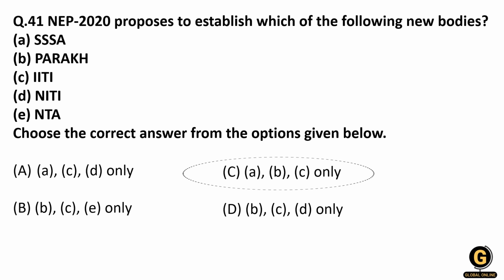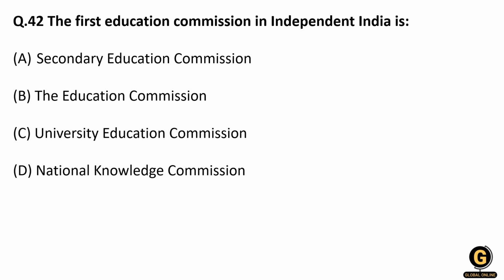Now next question. The first question is, the first education commission in independent India is. The first education commission in independent India was headed by Dr. S. Radhakrishnan, who also happened to be the chairman of Banaras University, and it was formed in the year 1947 and submitted its report in the year 1949.